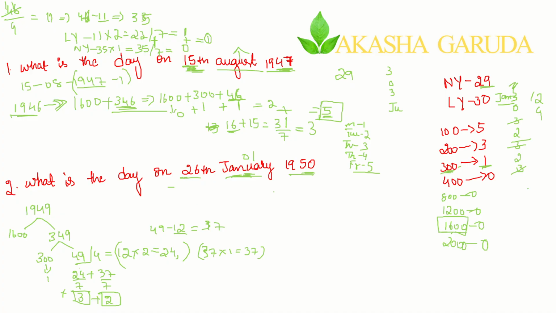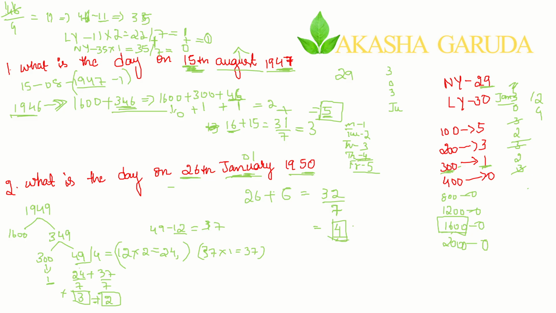In the first month, what is the date here? 26, correct? 26 plus what you have got here: 1 plus 3 plus 2 is 5, and 5 plus 1 is 6. So 26 plus 6, how much is it? 32. 32 divided by 7, what is the remainder that you will be getting? The remainder is 4. 4 in the sense, according to our code, what is the day? It is Thursday. You can check online. It is the correct answer.